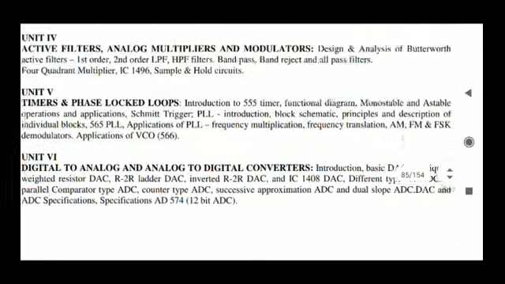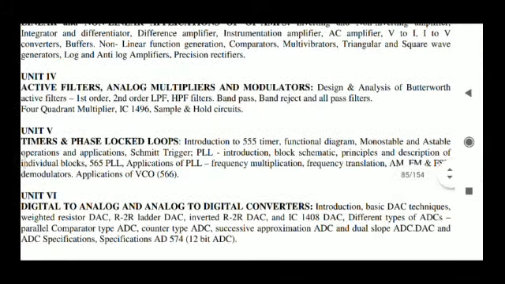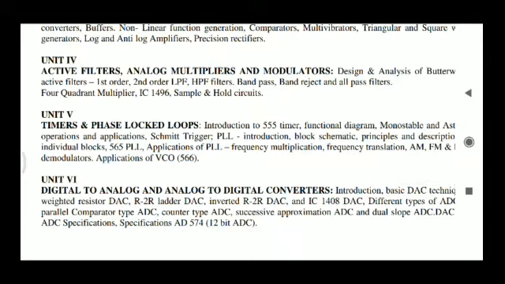So finally, we are going to concentrate mainly on the operational amplifier. The first chapter is going to discuss the internal structure of the operational amplifier, and in the second chapter we are going to study the characteristics of the operational amplifier, and in the third chapter we are going to study the applications of the operational amplifier. In the fourth chapter we are going to study the filters, different types of filters using the operational amplifier. And in the fifth chapter we are going to study different ICs, that is the 555 timer, and 565, as well as 566, that is the phase locked loop as well as the voltage controlled oscillator.